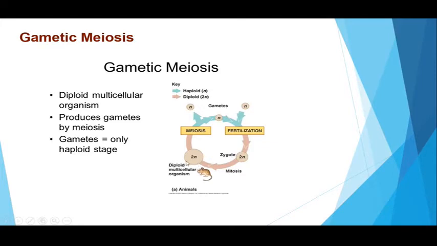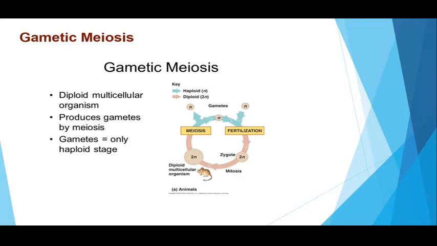Then at a certain specific reproductive age, this diploid multicellular organism undergoes meiosis for the formation of gametes. Because this type of meiosis is taking place just before the formation of the gametes, this is regarded as gametic meiosis.